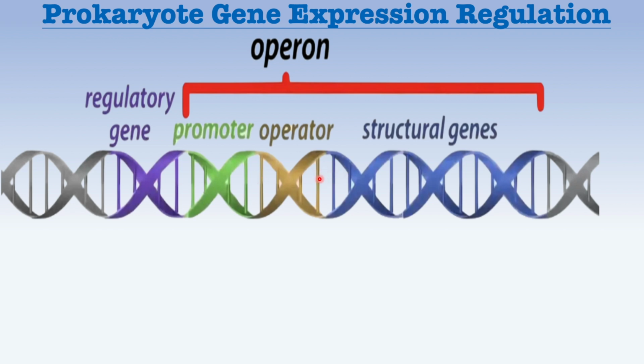It's a regulatory site where proteins like the repressor bind to control transcription. And the repressor comes from the regulatory gene. After expressing the regulatory gene before the promoter, it will give the repressor protein. And third, structural genes, which encode proteins for shared function.